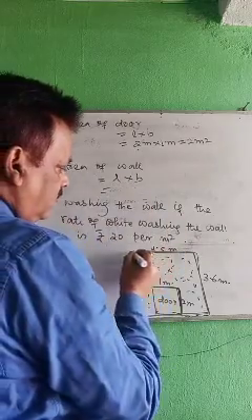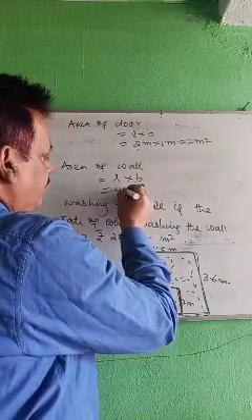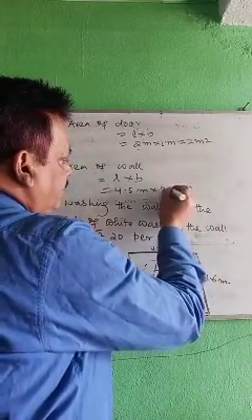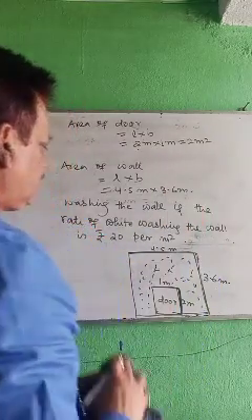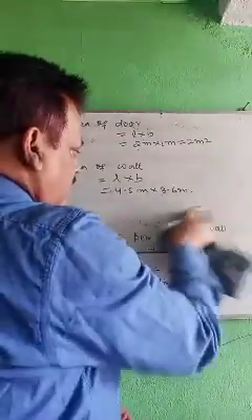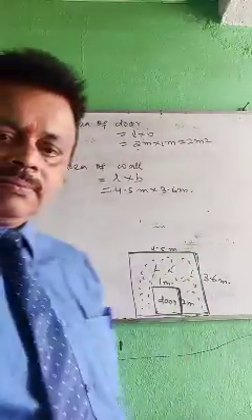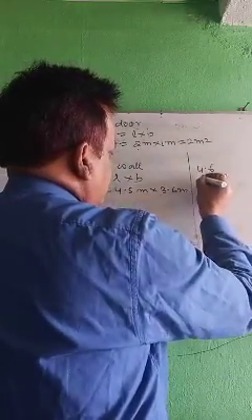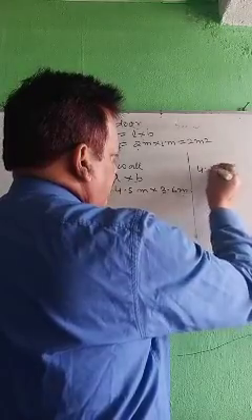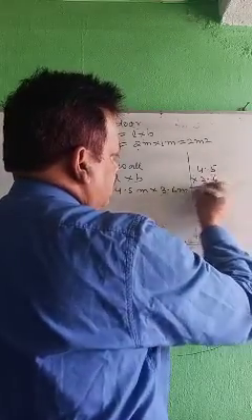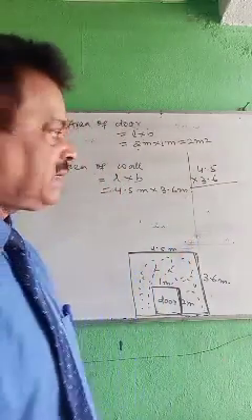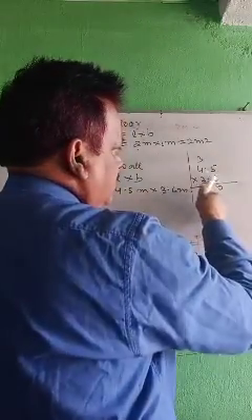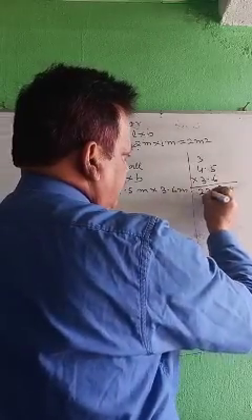L how much? 4.5 meter into 3.6 meter. Okay, you have to multiply. 4.5 into 3.6. First simple multiplication. 6 5s are 30, carry 3. 6 4s are 24, plus 3, 27.